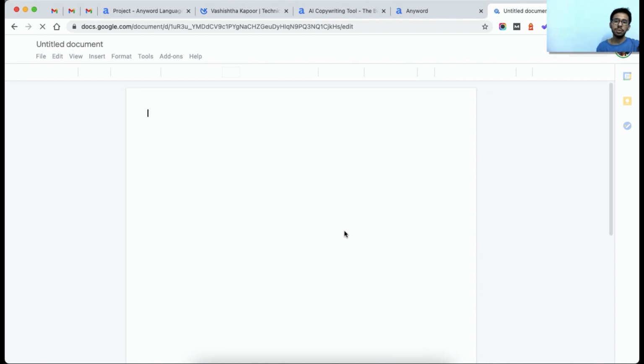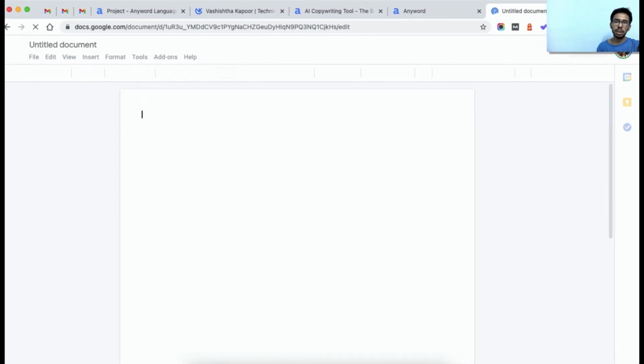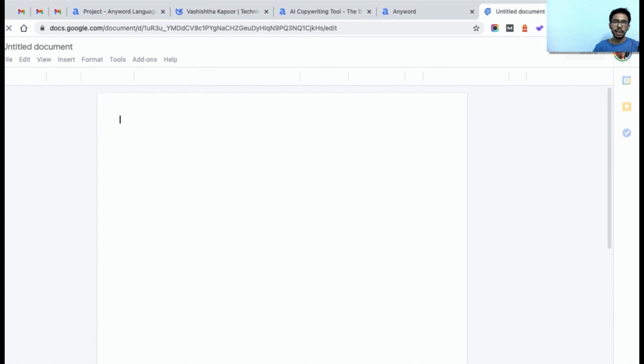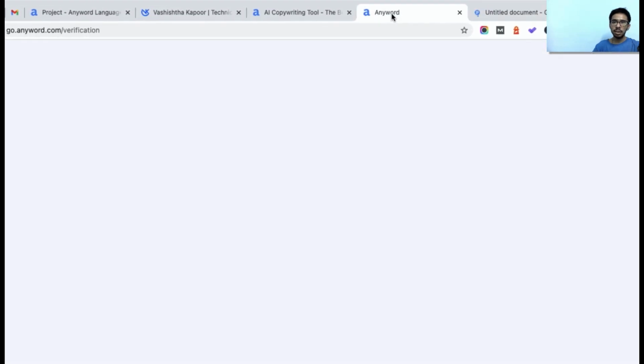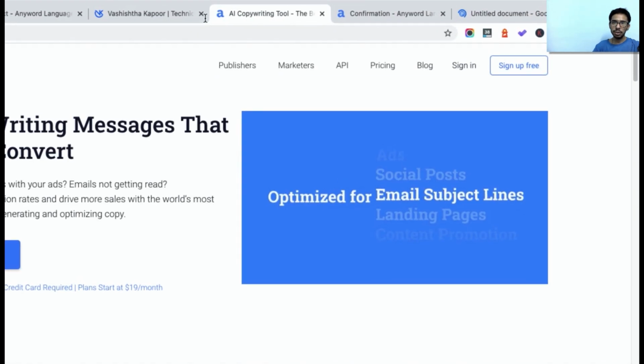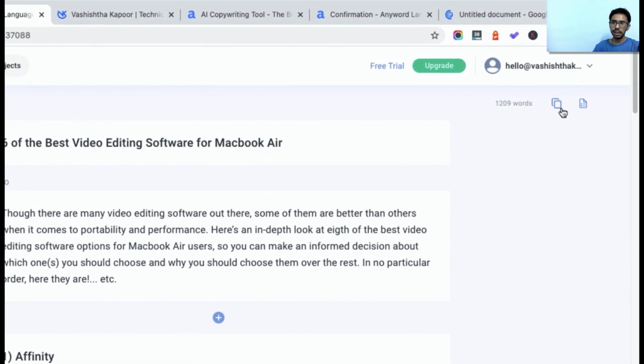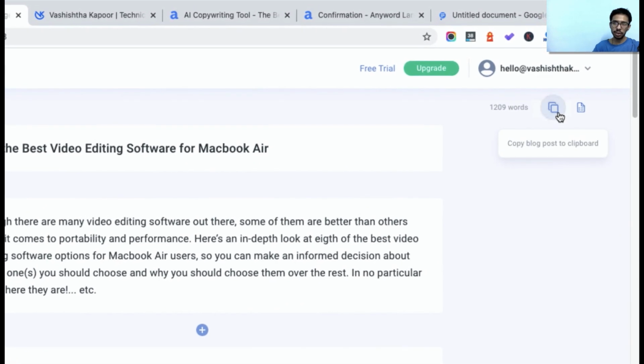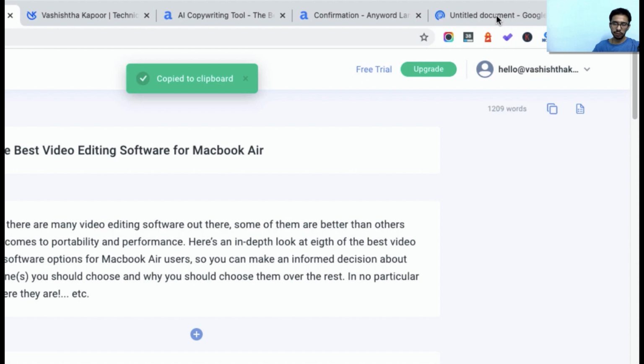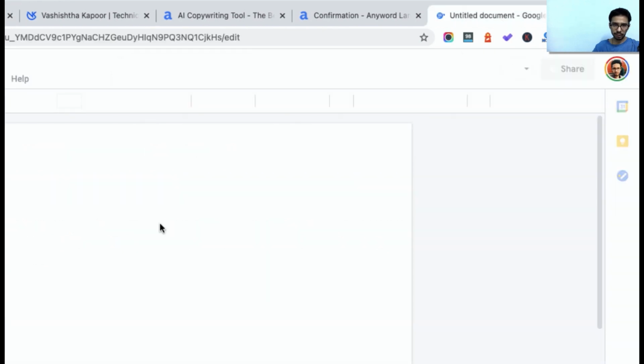So this is my new Google Doc document. From here I can simply paste the content that I generated in the tool. In this tab, I will just click on this link. It just copies everything to my clipboard, and now from here I can just paste everything here.